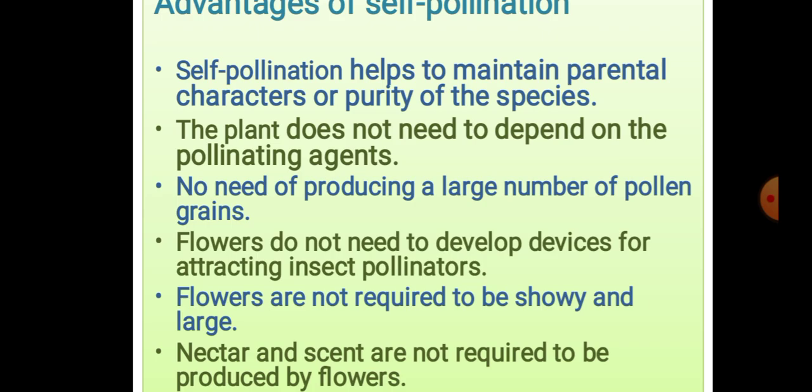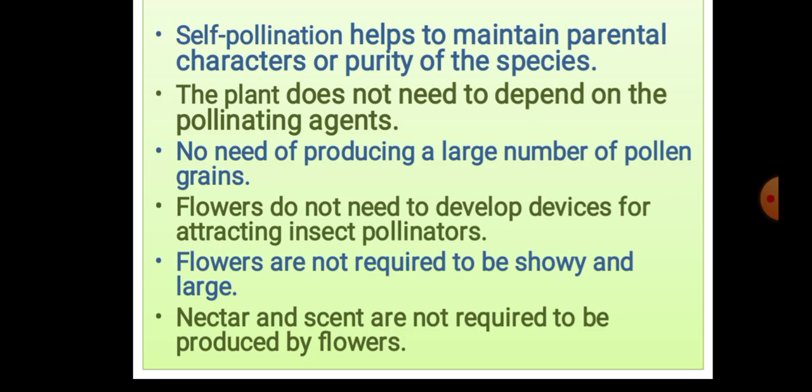The plant does not need to depend on pollinating agents. There is no need of pollinating agents because flowers are bisexual, so both organs are present on the same flower. No need of producing a large number of pollen grains. However many pollen grains are formed, that much is enough to complete reproduction.